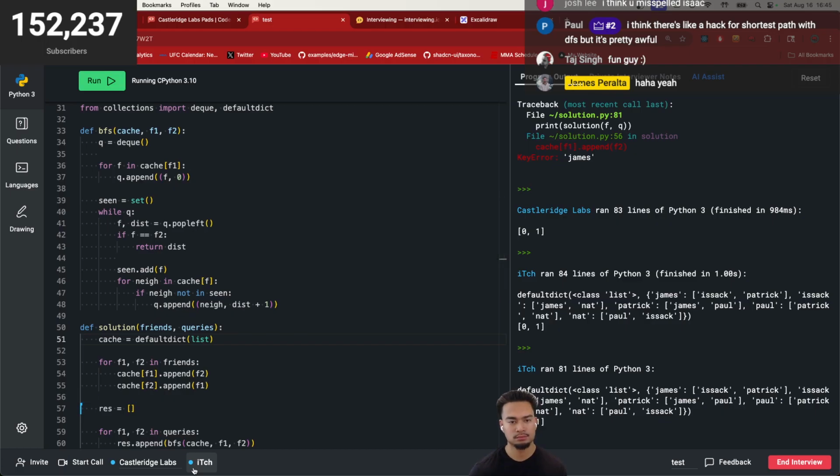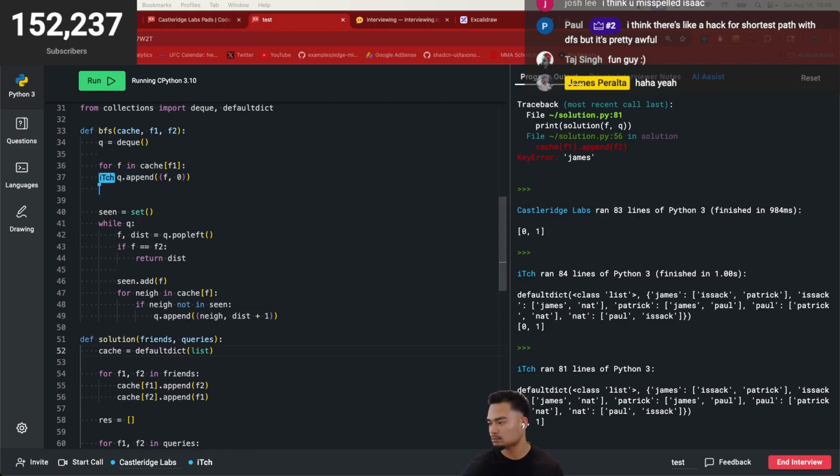Okay. What was the output? Okay, it's still the same thing. All right, cool. So I have my loop through the neighbors. If neighbor not in seen, I can then pass it into our queue. Cool. Append friends. Cool.